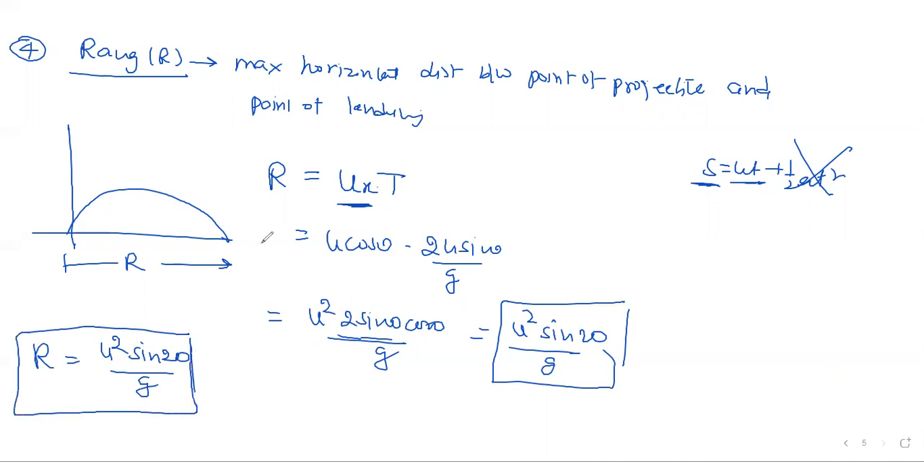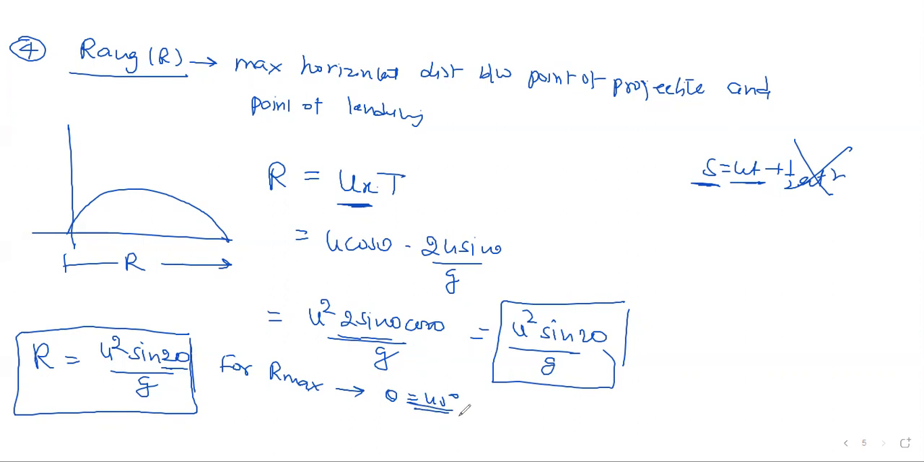Correct? Okay. Suppose you want to get maximum range. At what angle should we project our body so that the range we get is maximum, right? So look here, for R maximum, what do we need? Sine 2 theta should be maximum, so theta should be 45 degrees. When theta is 45 degrees, 2 theta becomes 90 degrees, and sine 90 is 1. That's your maximum value.